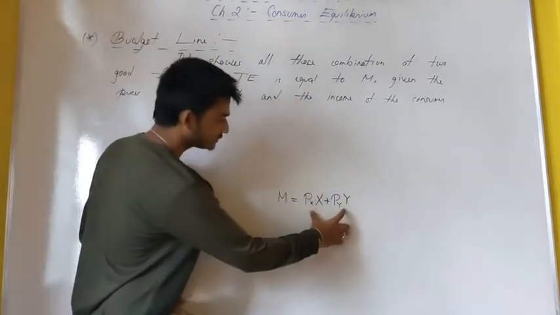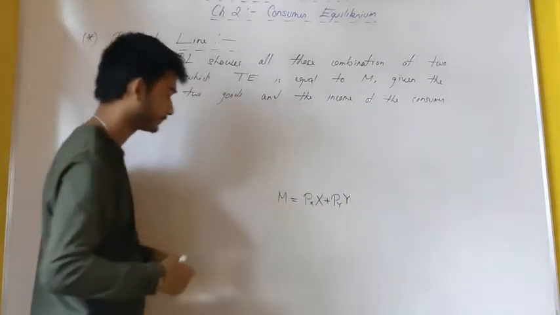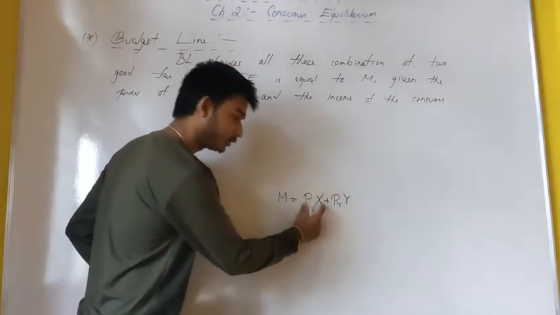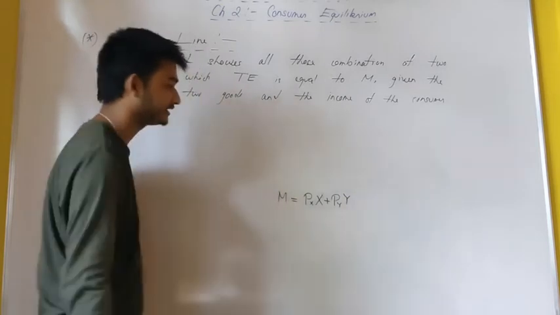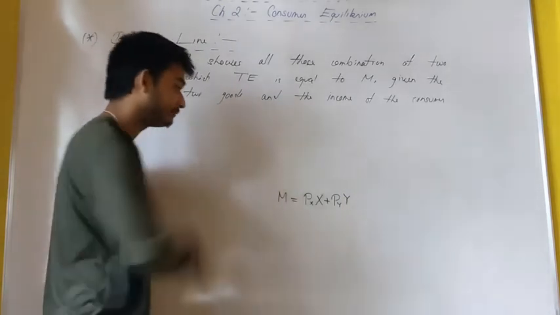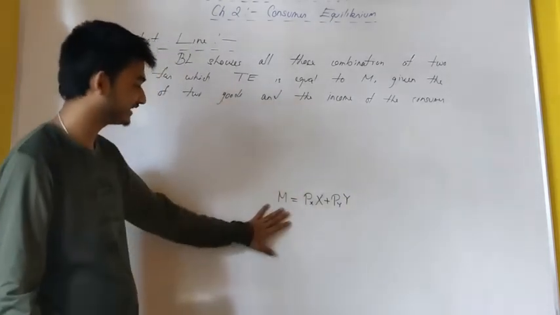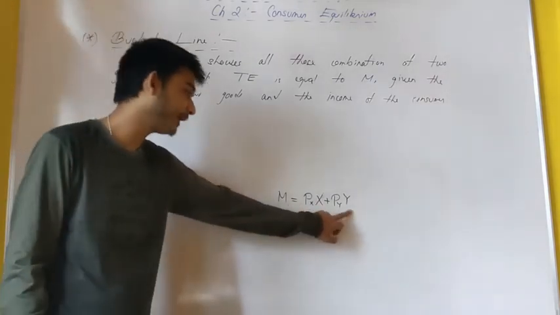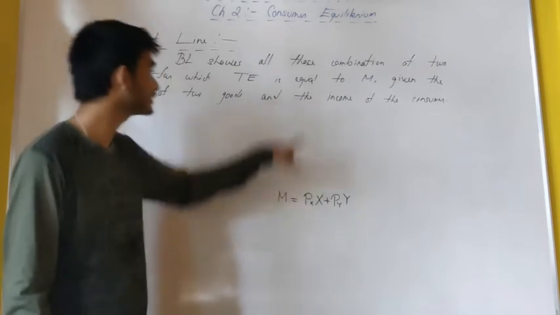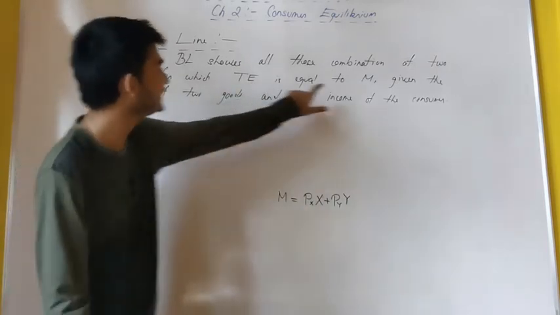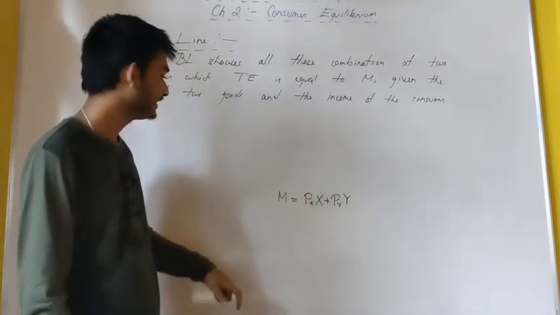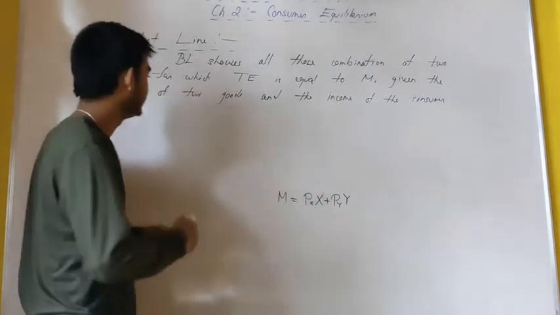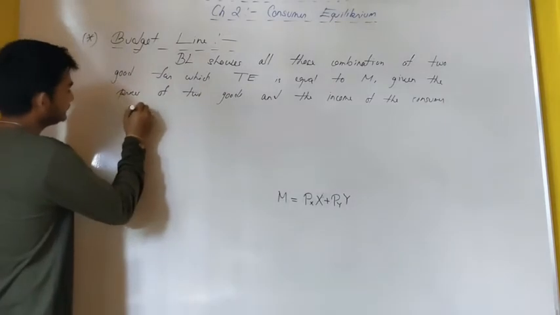Here is the total expenditure on the two goods. This part is the total expenditure on good X. This part belongs to the total expenditure on good Y, and this is my money income. So the equation of the budget line is M equals PXX plus PYY. Why is this the equation? I am saying that total expenditure is equal to my money income given the prices of two goods and the income of the consumer. The income of the consumer is M.